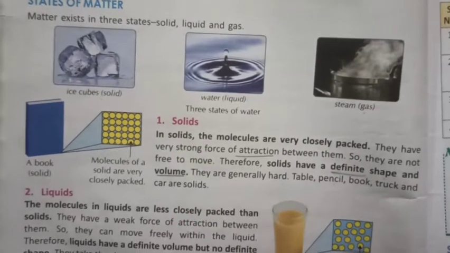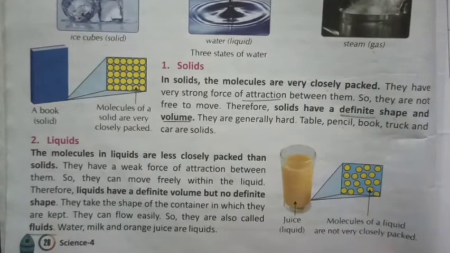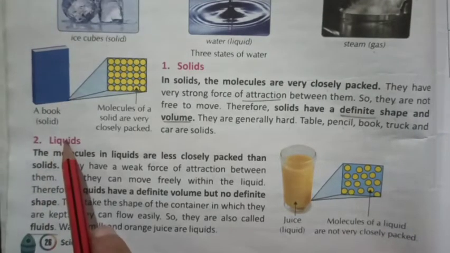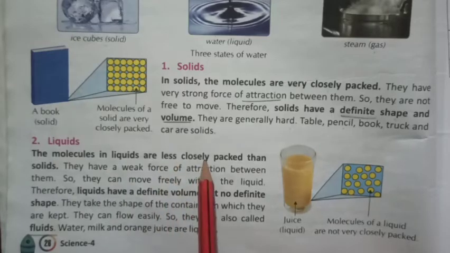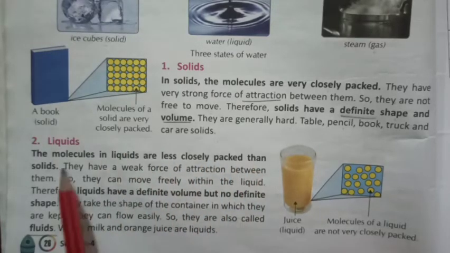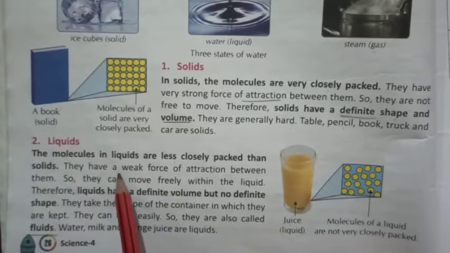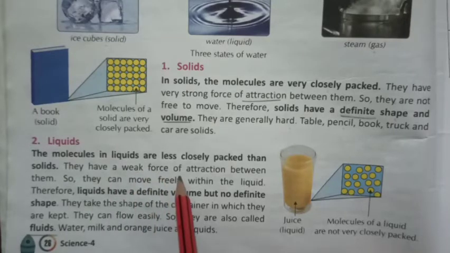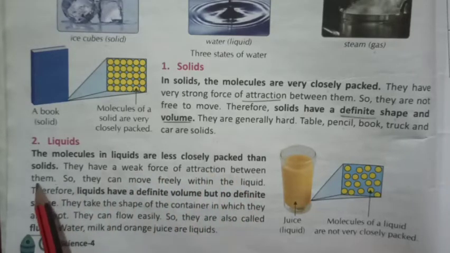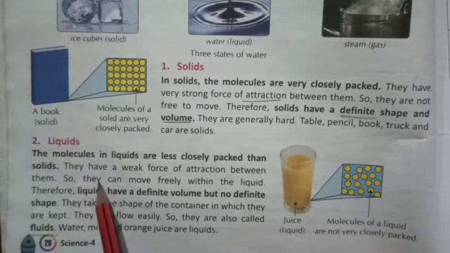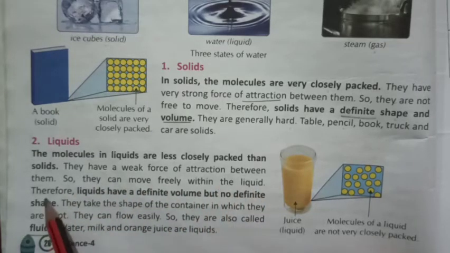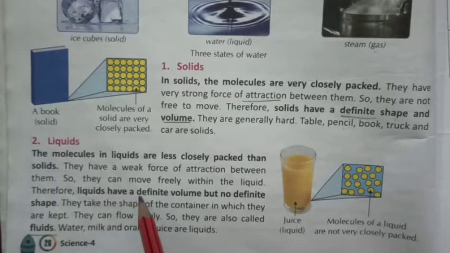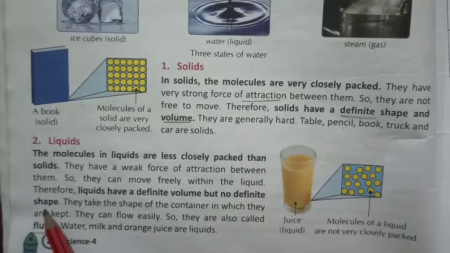The second state of matter is liquid. Liquids. The molecules in liquids are less closely packed than solids. They have a weak force of attraction between them, so they can move freely within the liquid. Therefore, liquids have a definite volume but no definite shape.